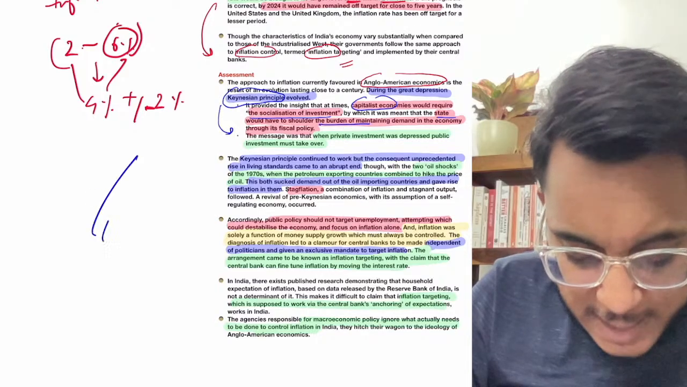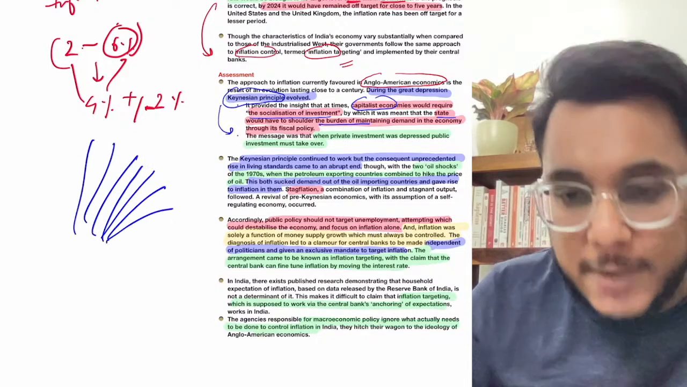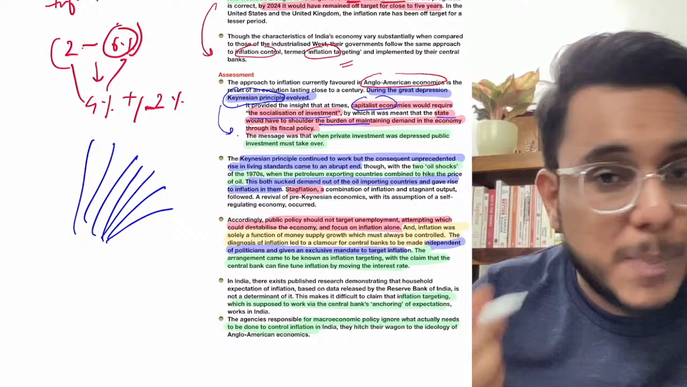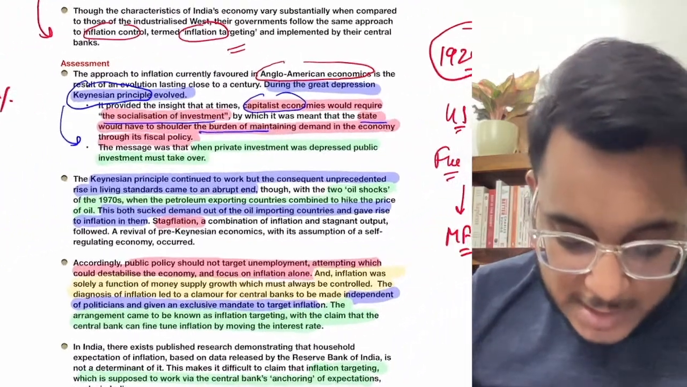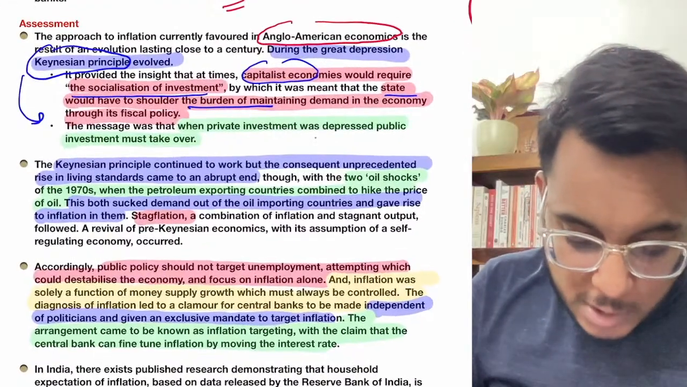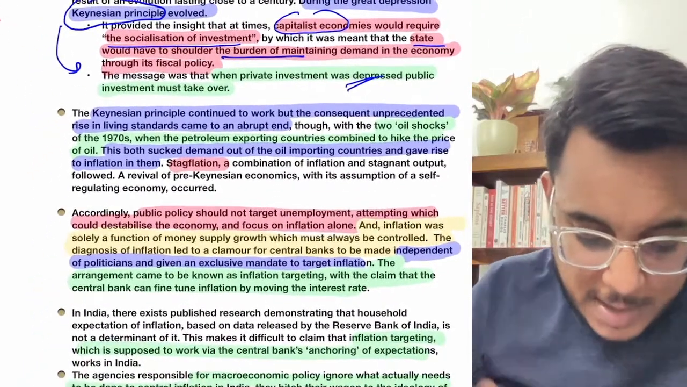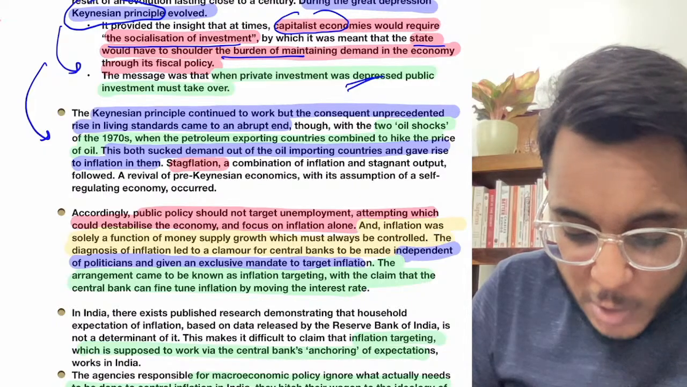What does the state need to do? The state will pump money into the economy. Why? Because the private sector right now is not able to invest. So the state will pump the money. This is the role of the state that was envisaged. This is something that happened. Now, guys, this Keynesian principle continued to work.